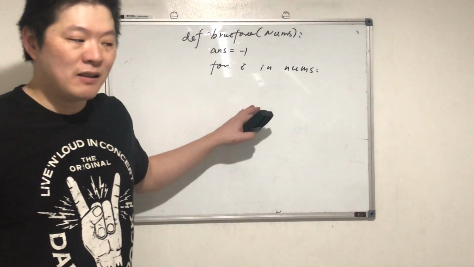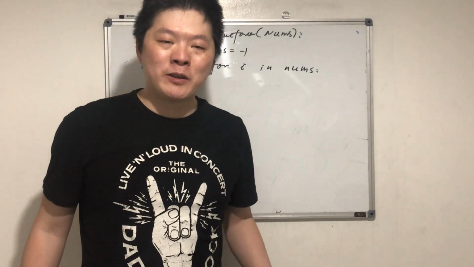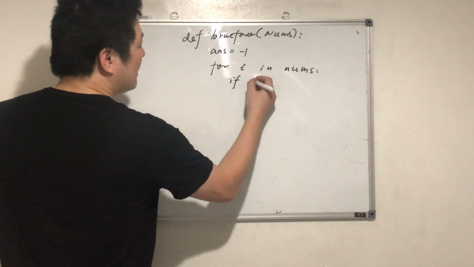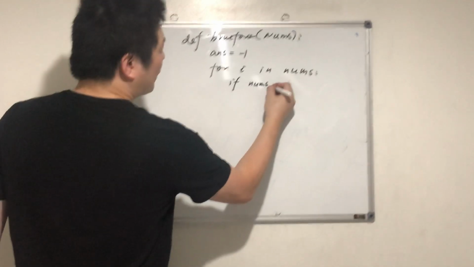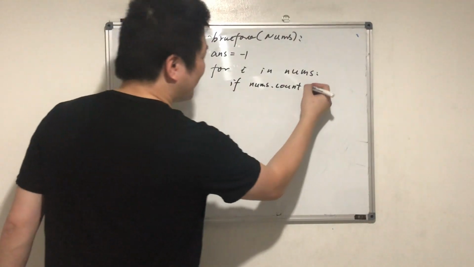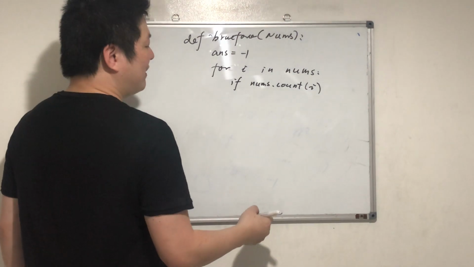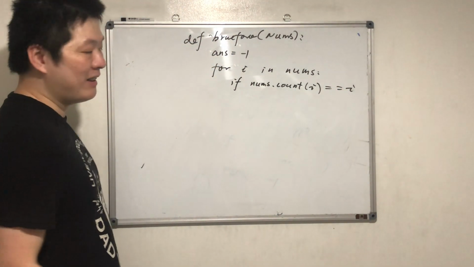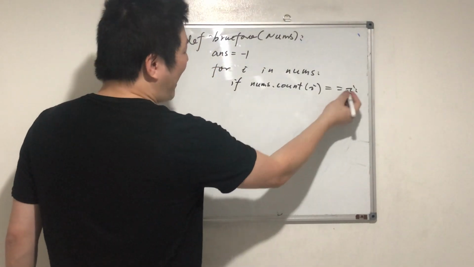But for each number, what do we need to do? We need to count how many times it appears, right? So we can use nums dot count. That's a function called count. Count I, if it equals I, right? Then I is the lucky number.